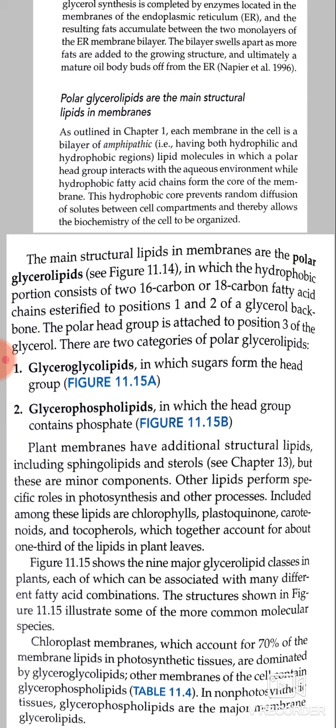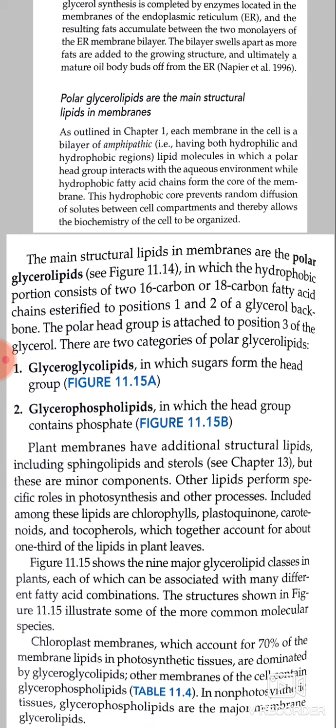Other lipids perform specific roles in photosynthesis and other processes. Included among these lipids are chlorophylls, plastoquinone, carotenoids, and tocopherols, which together account for about 1/3 of the lipid in plant leaves. The 9 major glycerolipid classes in plants, each of which can be associated with many different fatty acid combinations.